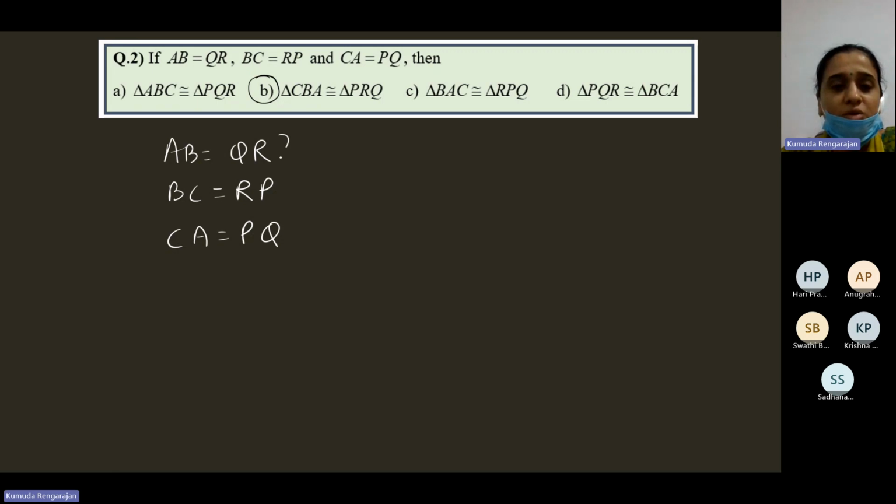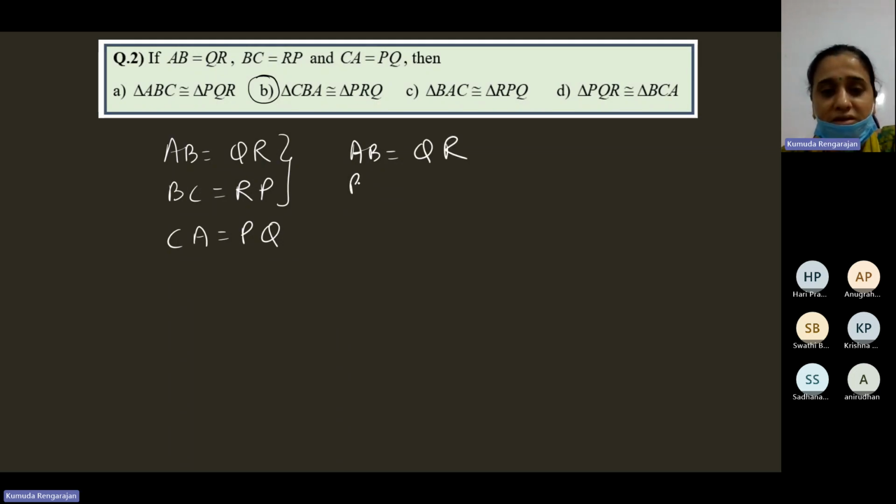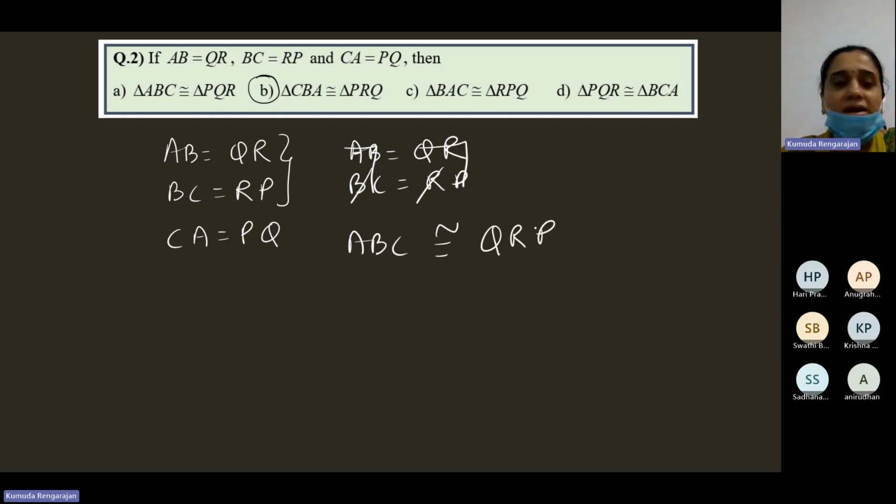As we have understood, you can take up any two equalities. AB is equal to QR and BC is equal to RP. It's already in the correct order, so you can just take away the R. ABC is congruent to QRP. You might not see that here. This is how we understood it, ABC, QRP.